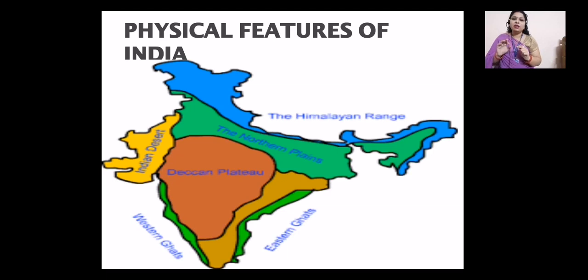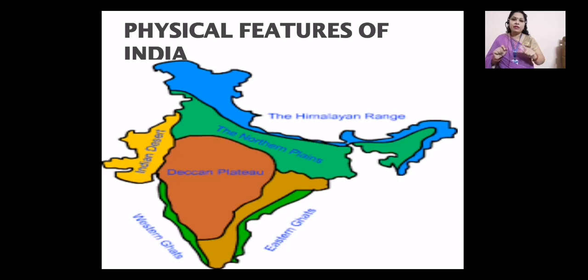If we talk about the length and breadth of our country, if we go from north to south, the length of our country is about 3000 kilometer. If we go from east to west, the width of our country is about 3000 kilometer, and the length is 3200 kilometer. Sorry, the length is 3200 kilometer and the width is about 3000 kilometer.